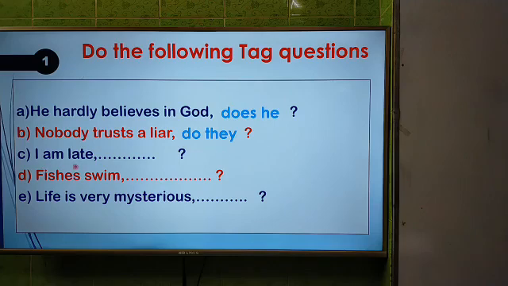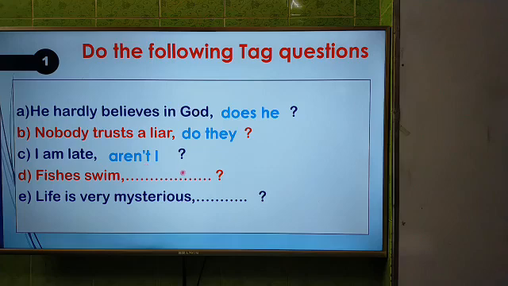I am late. The answer will be what? The answer will be aren't I. Here the sentence is in affirmative, so take question will be negative. And if we write down short form of am not, it will be aren't. Or you can write down also ain't. So I will be I.